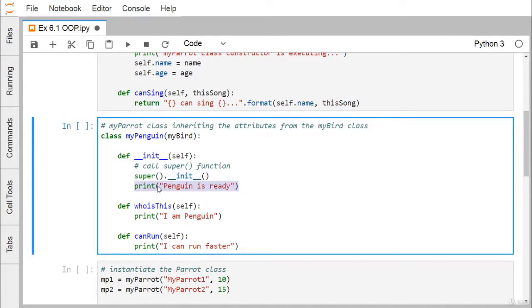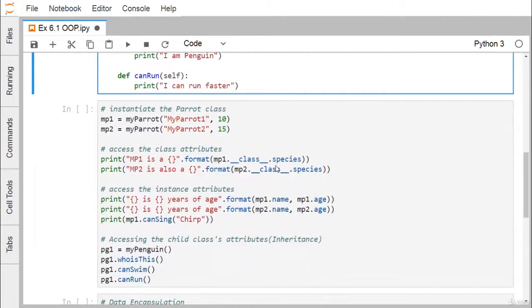In the local function body we are writing this, the penguin is ready. Next one we are having this who is this. This is a respective string to get printed. Can run, this is another method, the respective string will get printed here. So in this way we have defined myPenguin, which is inheriting myBird class here. Okay, so I'm writing this one as myPenguin, that will be better. So myPenguin class inherits the attributes from the myBird class here.